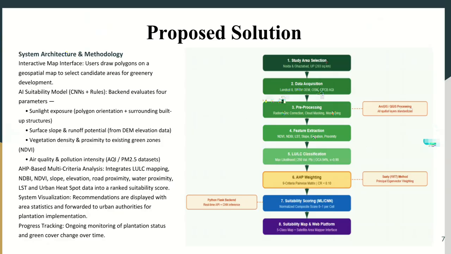For that we will be creating polygons on the interactive map available in the project, and it will extract all the details regarding that selected polygon and pass them to the AI model which we are implementing in the project. That will give us a specific recommendation for that particular area, on how we can implement greenery practices so that we can make that area better, make the pollution level lower, and make the temperature lower in that area.